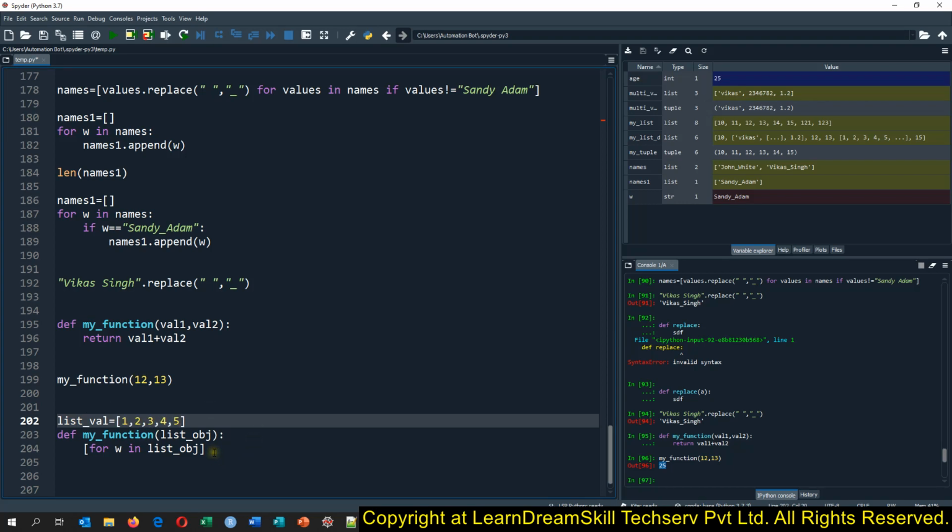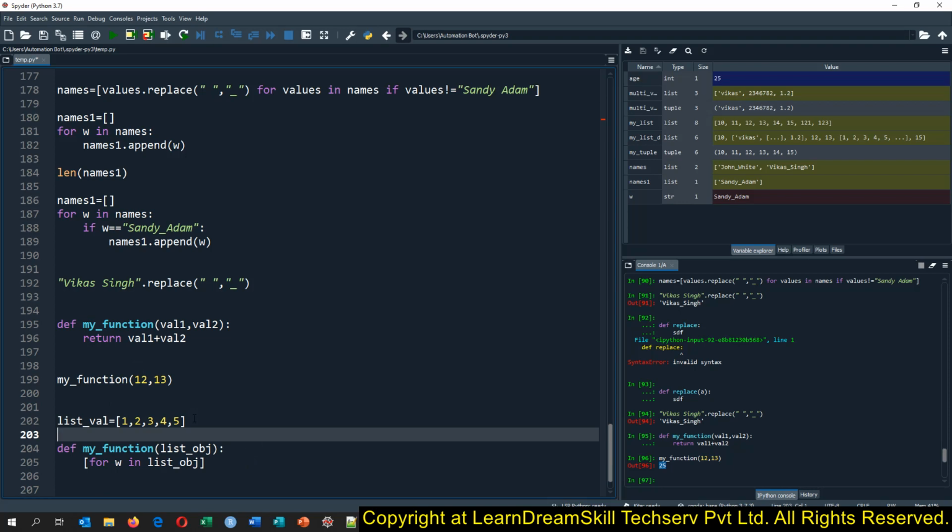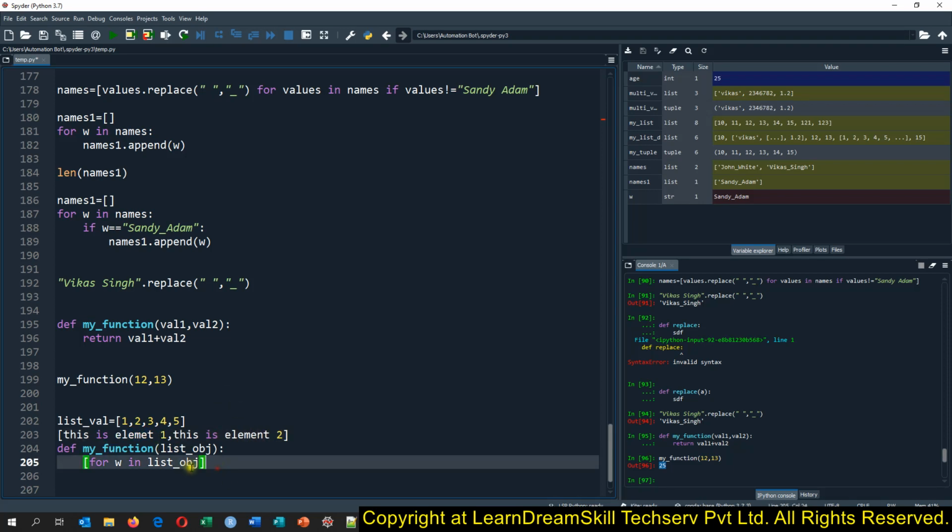Okay, and then what we want to print, we want to create a list in this way: new, this is element 1, then this is element 2. We want to create the list this way. Okay, so how can we create that?